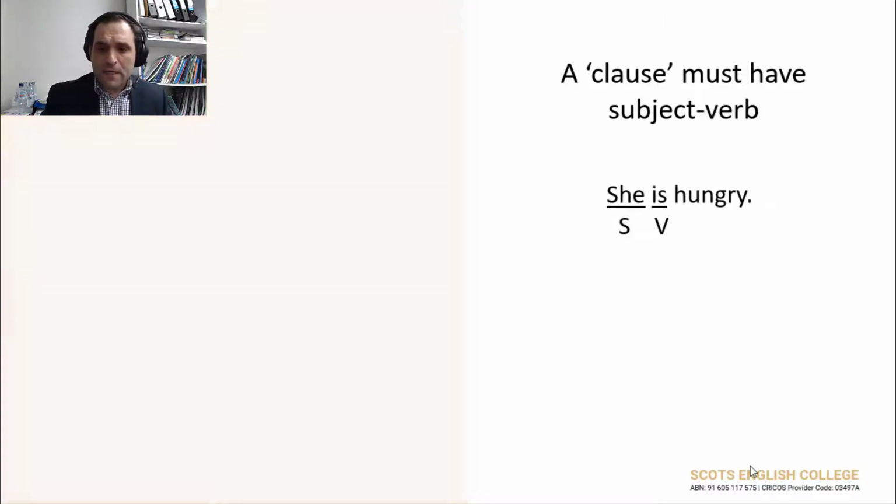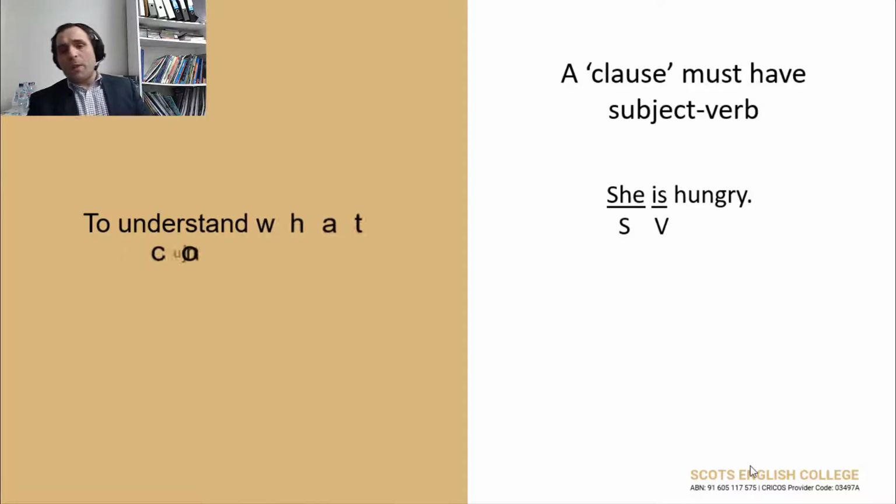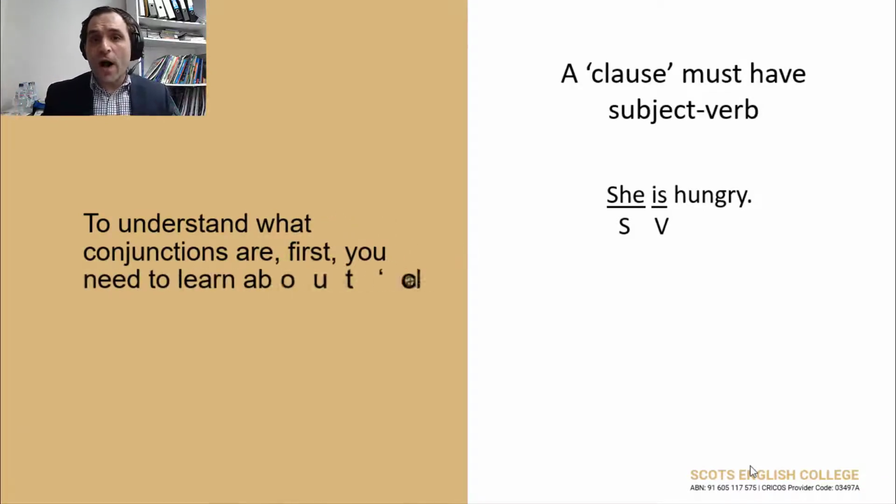Okay? So, for example, she is hungry. She is subject. Is verb B. So this is a clause. Okay? And it's also a sentence. So the clause is also the sentence in this situation.